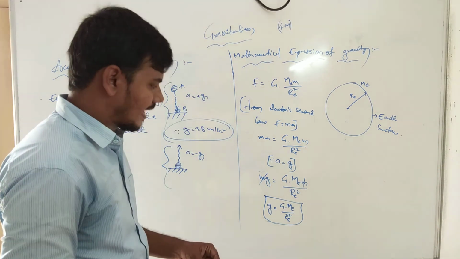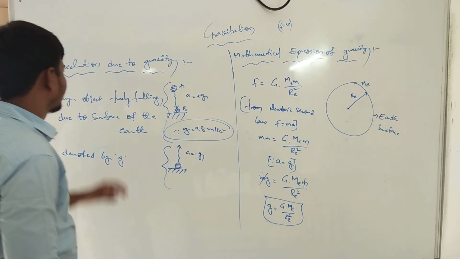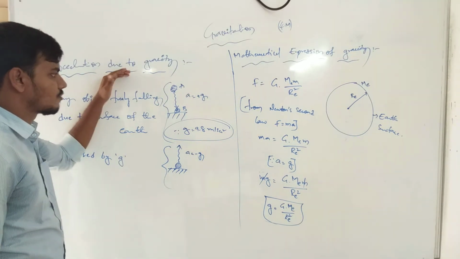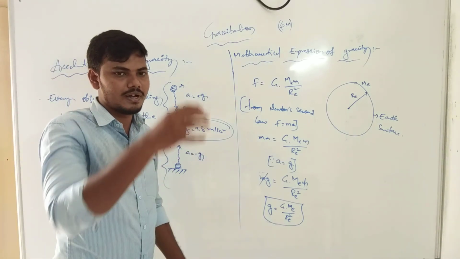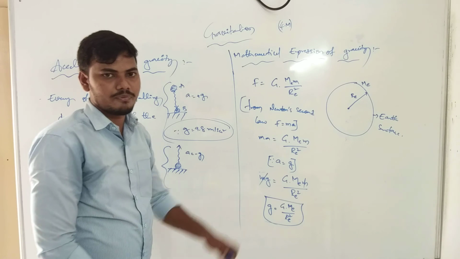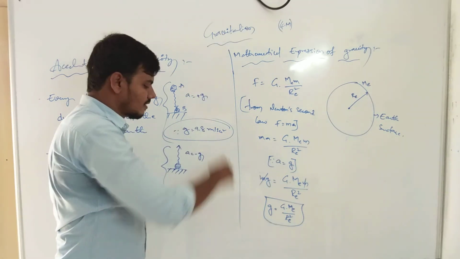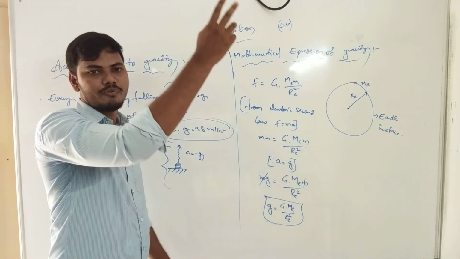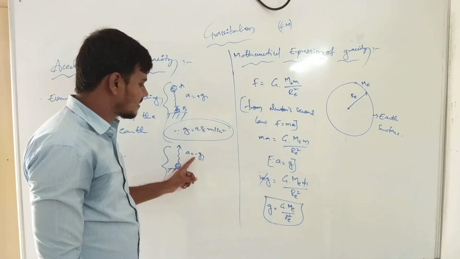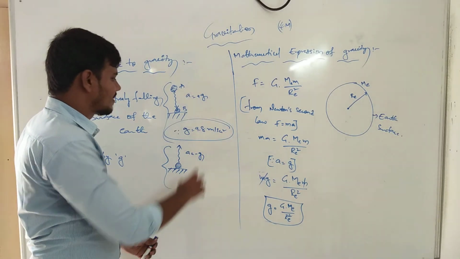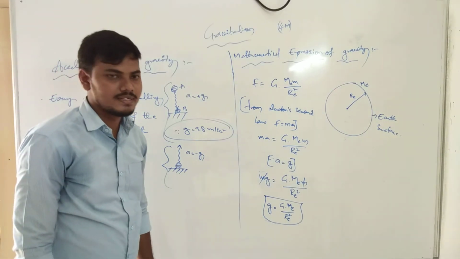Now this is the acceleration due to gravity expression. There are two positions we can apply on the real surface. The first position is when a ball is dropped from a height in free fall. Downward we take a is equals to positive g. When a ball is thrown in the upward direction, a is equals to minus. This is the average value we take, g is equals to 9.8 meters per second squared.